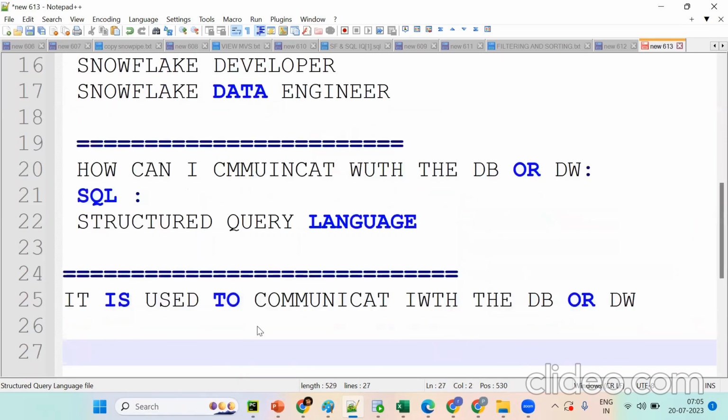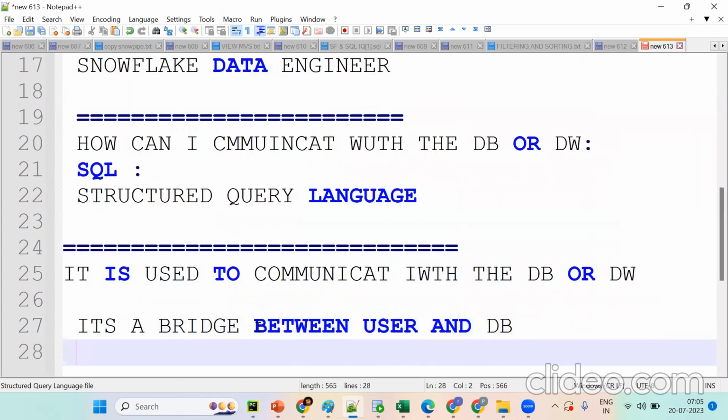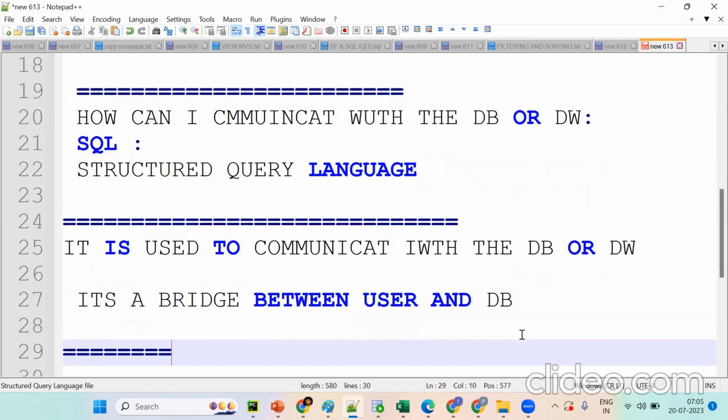Simply, you can say it's a bridge between user and database. If I want to communicate with anyone, we should have some language. In a similar fashion, if I want to communicate with a database, we should have a language, that is nothing but SQL, structured query language.